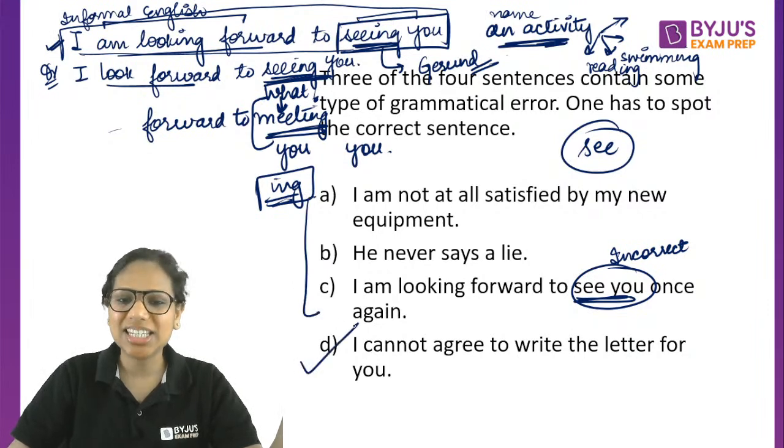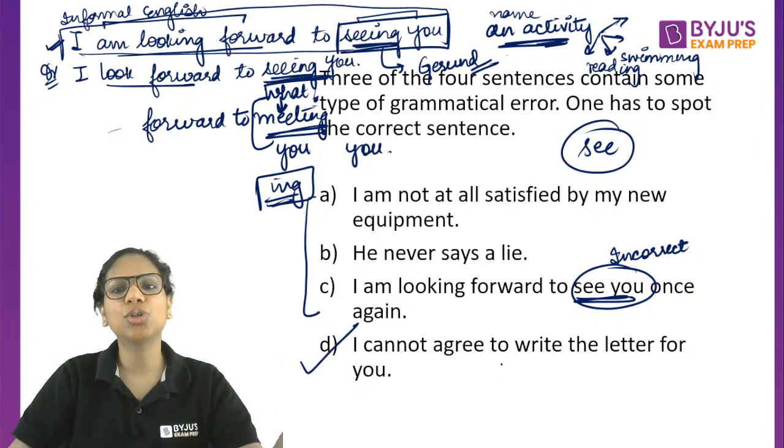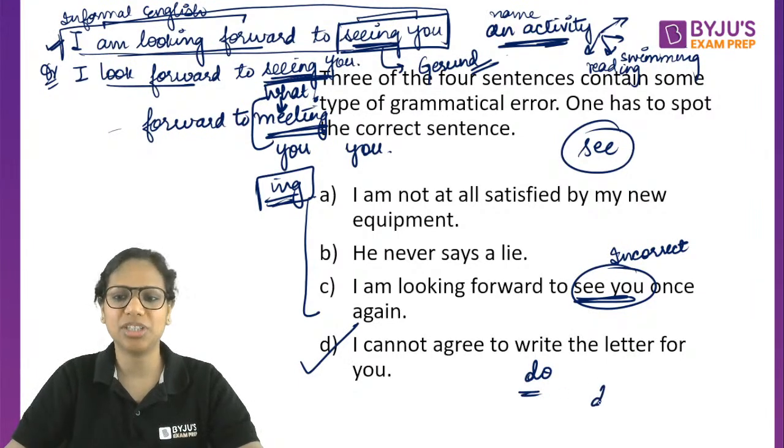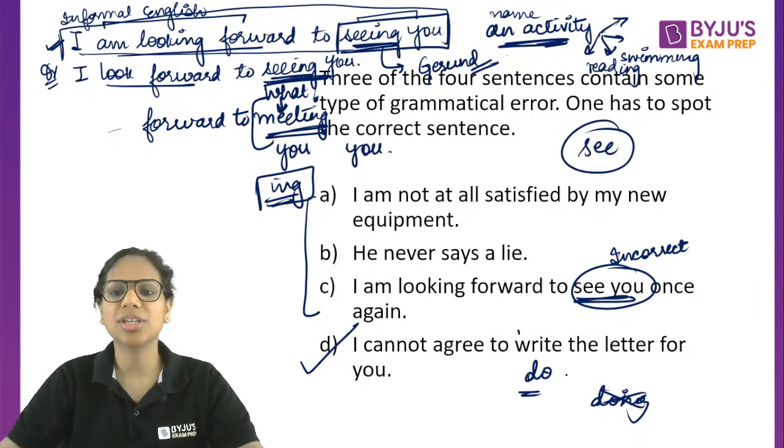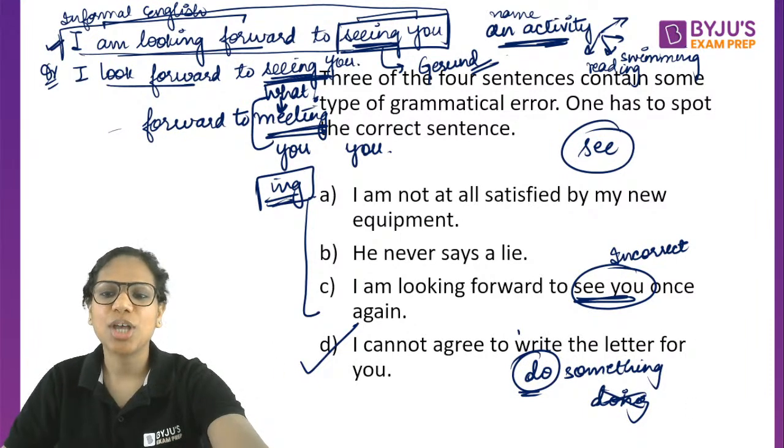Okay. The answer is D, Delhi. D is fine. You agreed to do something. We agree to do something, not doing something. So agree to write the letter for you. Agree to do something, because something comes after the preposition, look. So do. Agree to do. Right? So I hope this is clear to everybody. We agree to do something.